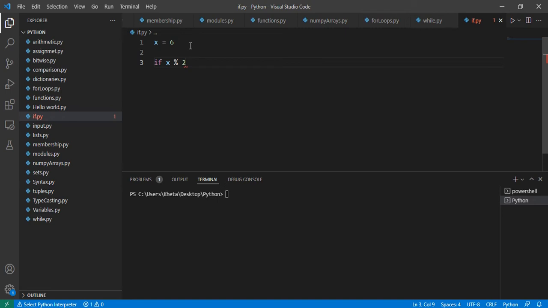So this is like division, but instead of the answer of x divided by 2, it will produce the remainder after dividing by 2. What do we want? We want the remainder to be 0, right? And remember that this is a comparison operator. We're checking for equality. So this statement will produce the remainder, and we want to check, is this remainder equal to 0? That is what that is for.